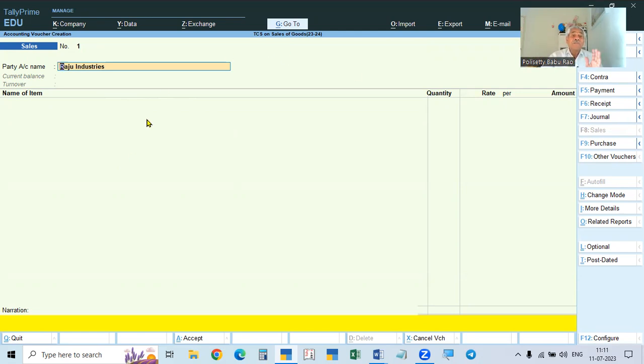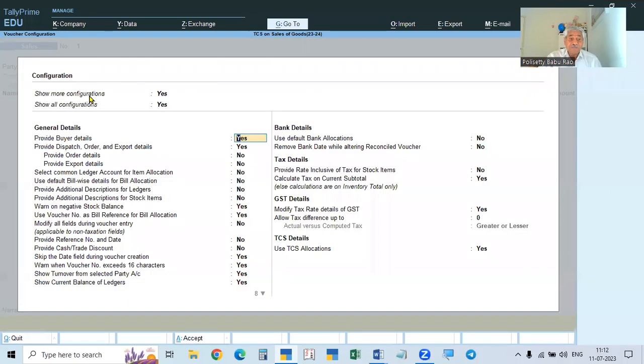And one more thing is, for every person, 50 lakhs is the exemption limit. Above that only, we have to collect the tax. That is why, to know the turnover with him, that is the sales made to that particular person, what we can do is here, go to F12. So come down, show, so make both yes. That is show more configurations, all configurations.